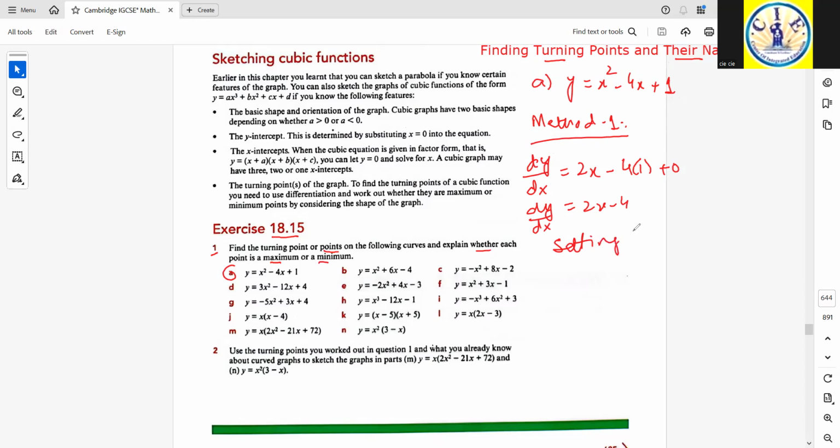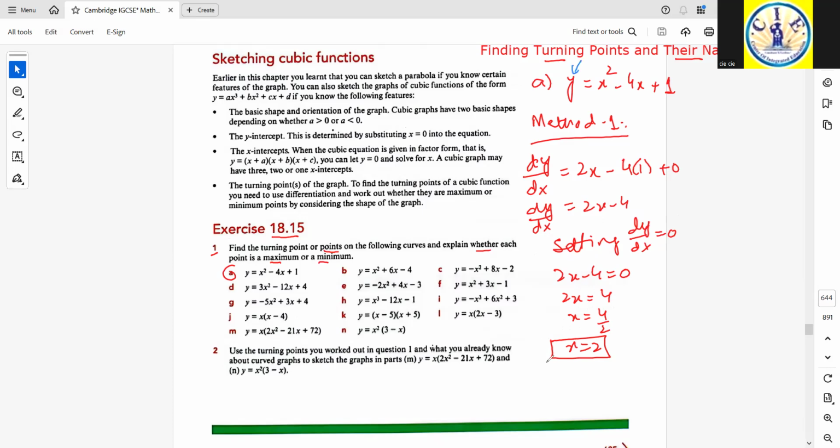Setting dy by dx equal to 0, because that will give us the stationary point, and that is also the turning point. 2x minus 4 equals 0. So 2x is equal to 4, and the value of x is 2. Once we have this value of x, we replace it into the given equation.